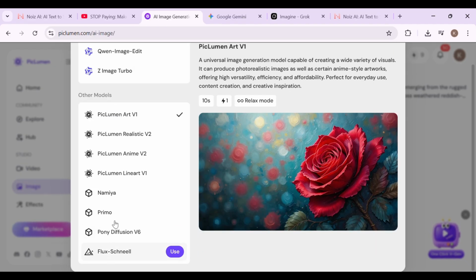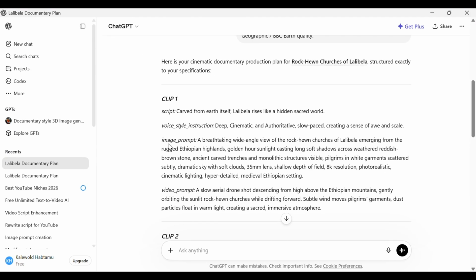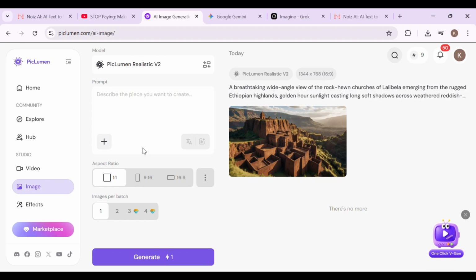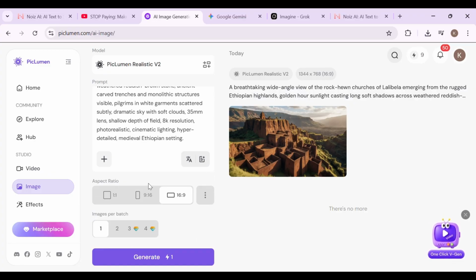Here's how it works. I open FreeAI, click on Image Generation, and select a model. Now, most of the top models are paid, but just below them, you'll find powerful free options. I choose Playman Realistic. Then I paste the prompt. Set the aspect ratio to 16:9, which is perfect for YouTube, and select our images per batch. Click Generate. And within seconds, you get stunning, cinematic quality images that perfectly match your scene.